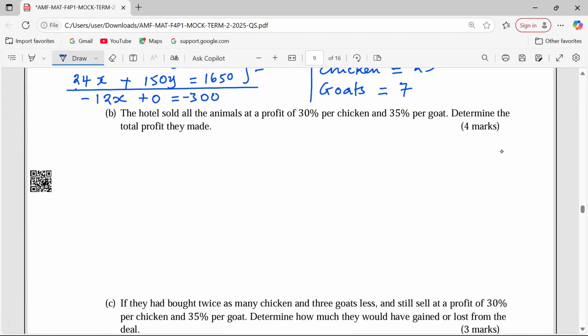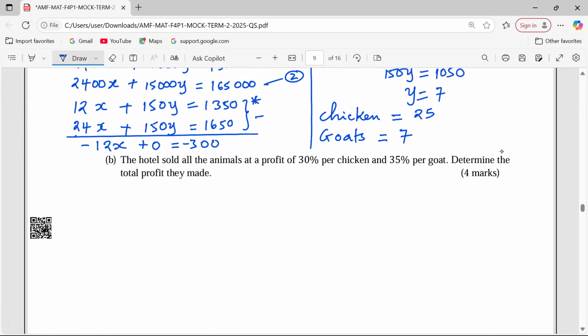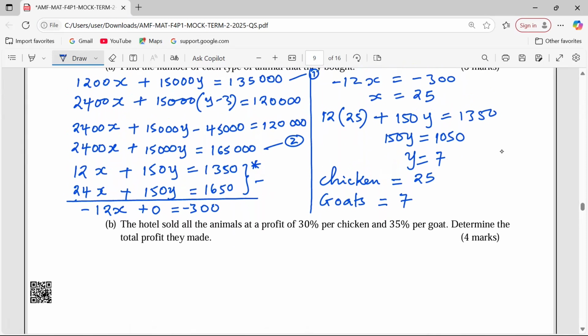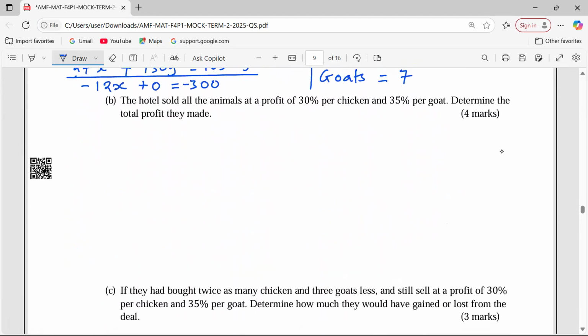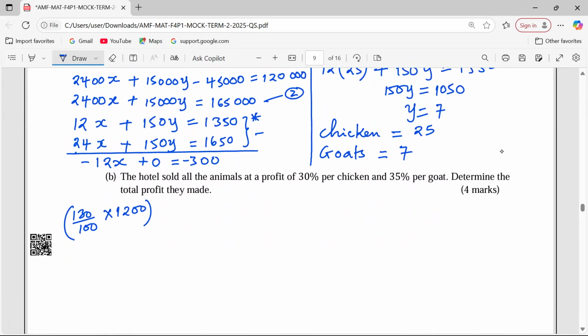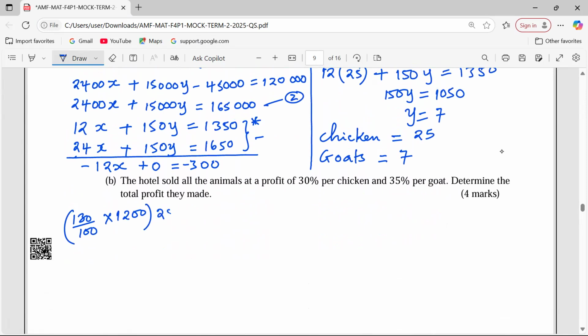Remember, when we say 30% per chicken, it means instead of selling a chicken at 1200, now they sold a chicken at 130% of 1200. And remember, how many chicken are here? The chicken are 25.